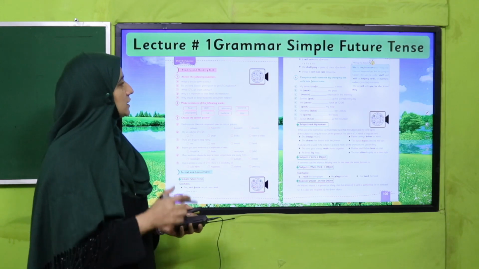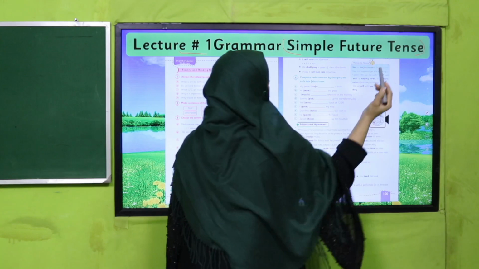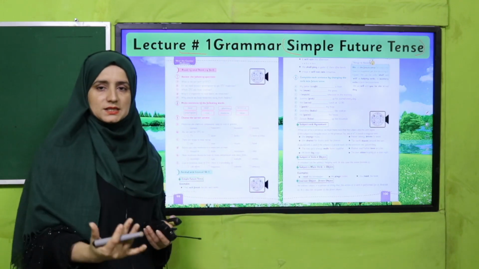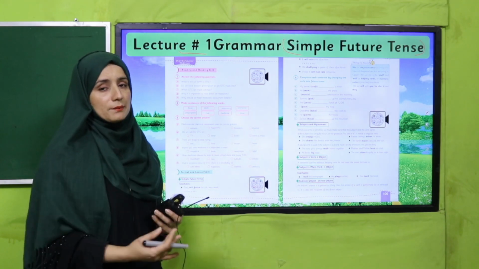So our today's lecture, lecture number 1 under the title of grammar, we will learn today about simple future tense. Then what is simple future tense and how we can discuss different things in upcoming times.